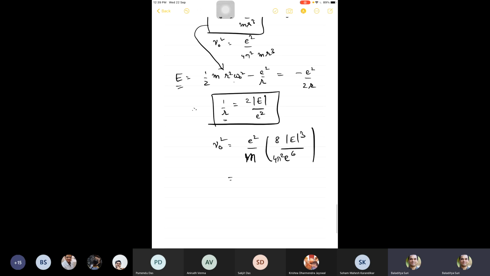So by cancelling out the factors, I get 2 by pi squared mod E cubed by m e power 4. This is nu naught squared.